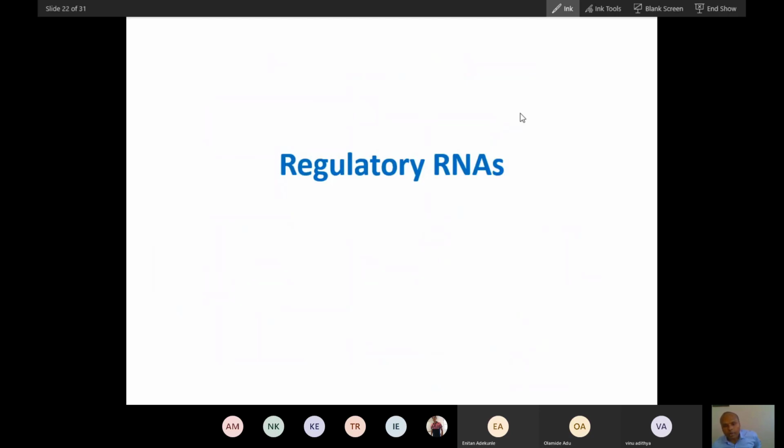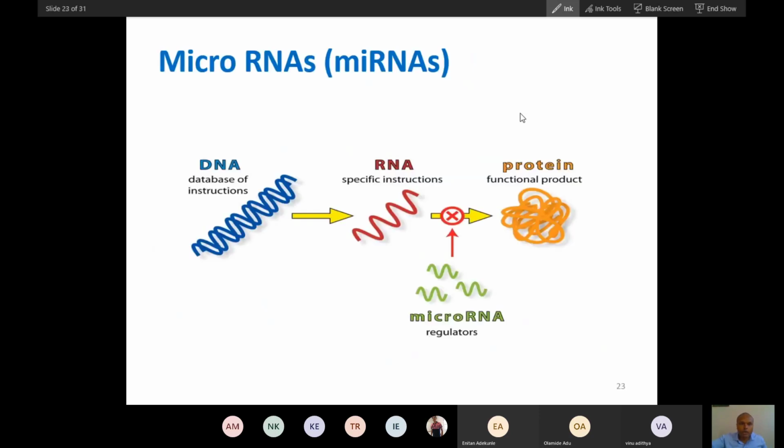Now let's talk about regulatory RNAs. We have time. So we have two regulatory RNAs. One is called microRNA, miRNA, and the other is siRNA. Let's talk about how this RNA acts. This RNA will actually bind with RNA. This is mRNA. So this microRNA or siRNA binds this RNA, and after it binds,